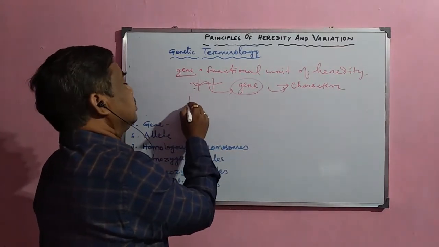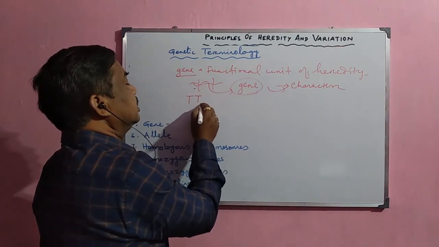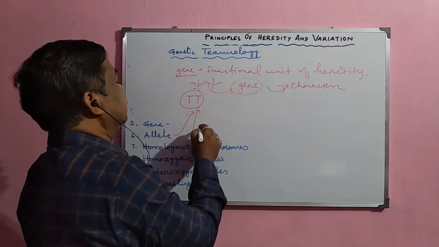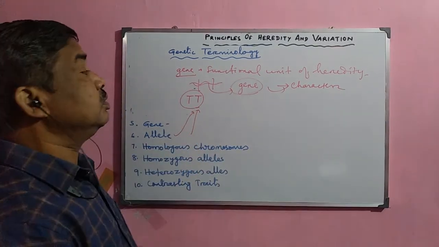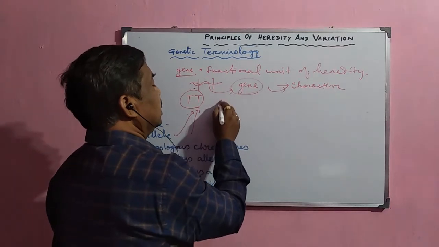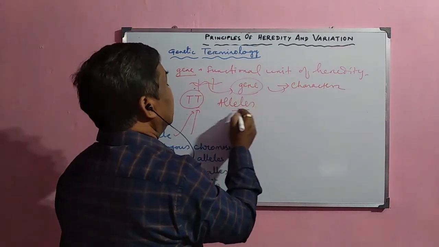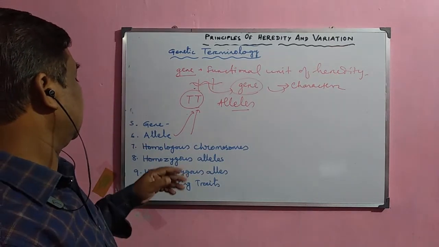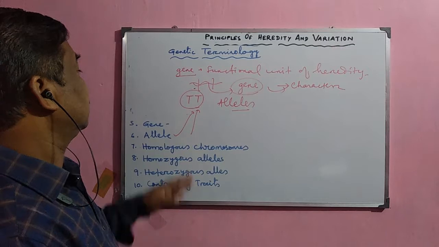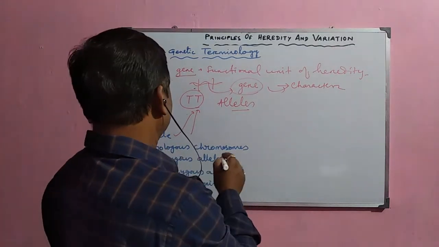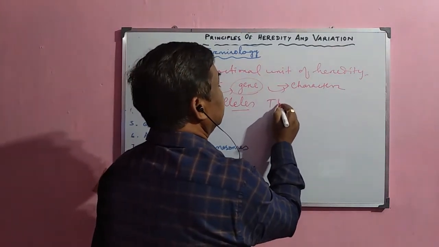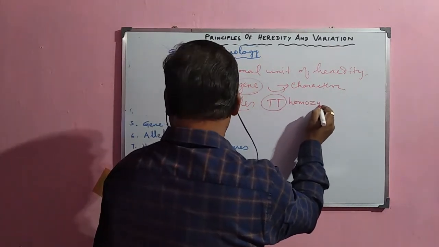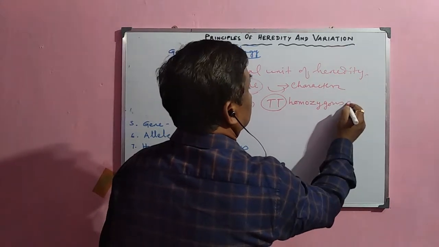Now, these genes are sometimes denoted as capital T, capital T. These are the unit factors, called the alleles. One gene consists of two alleles. Sometimes those two alleles are homozygous, as in the case of capital T, capital T, these are homozygous alleles.